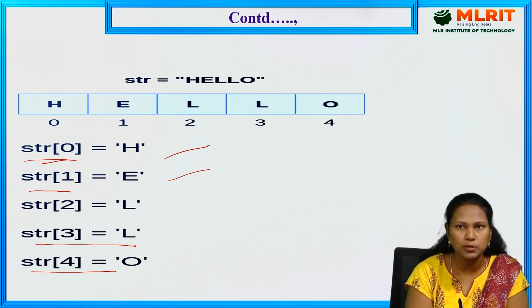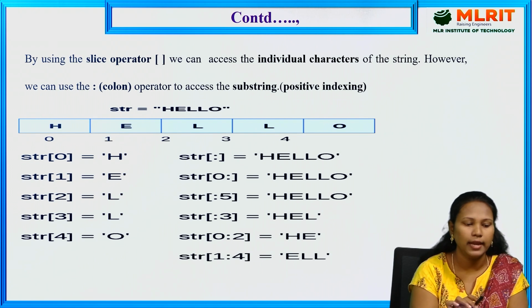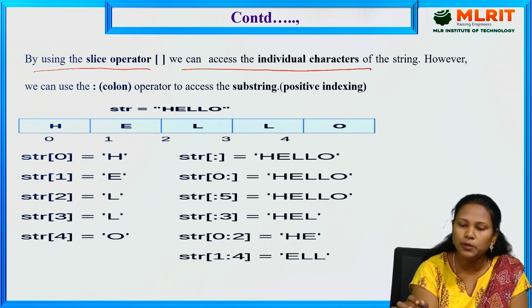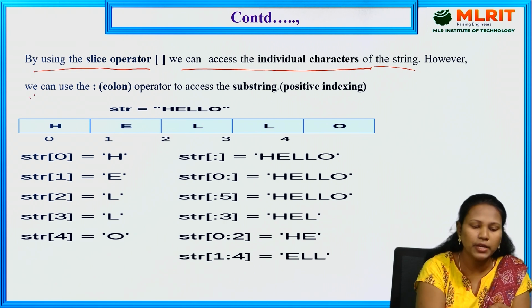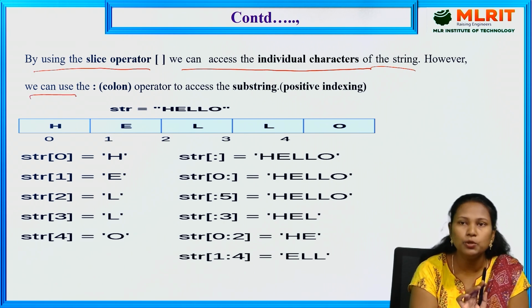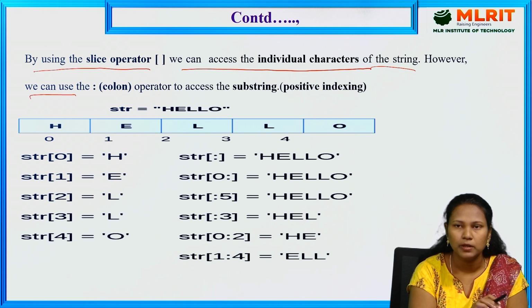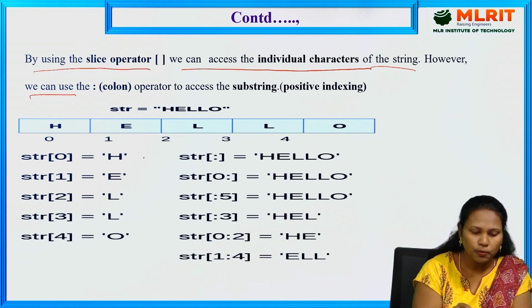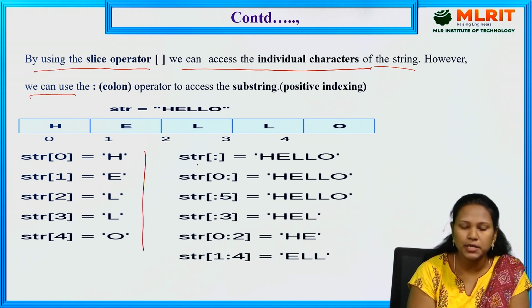Substrings are also possible; we can access substrings too. By using the slice operator, we can access the individual characters of the string. We use the colon to specify the range. We can specify the range of the particular string. If you want to access a substring, we have to specify that. Here str is equal to hello, which we already discussed.